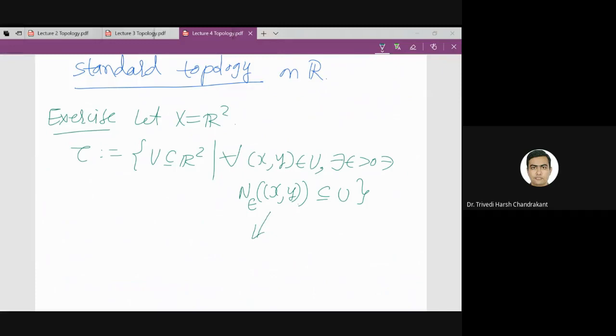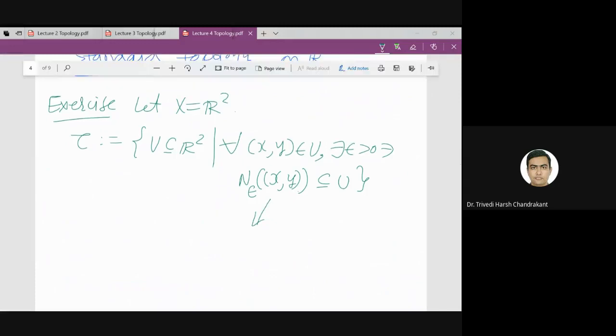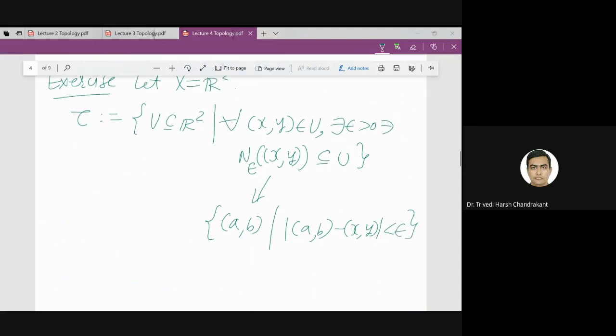Now how do we define such a neighborhood? If you recall the definition of neighborhood, this is nothing but the set of (a, b) such that the distance of (a, b) from (x, y) is less than epsilon. Basically this is a two-dimensional distance.